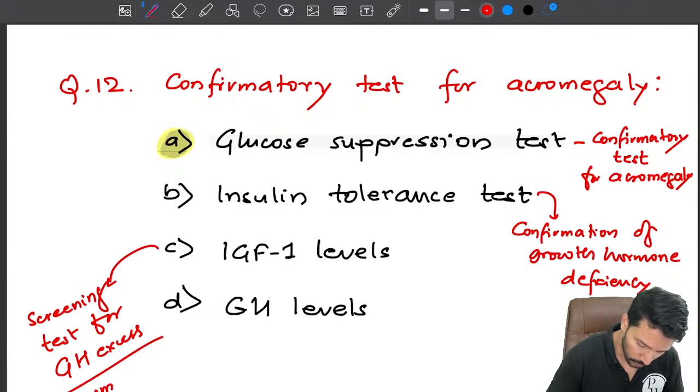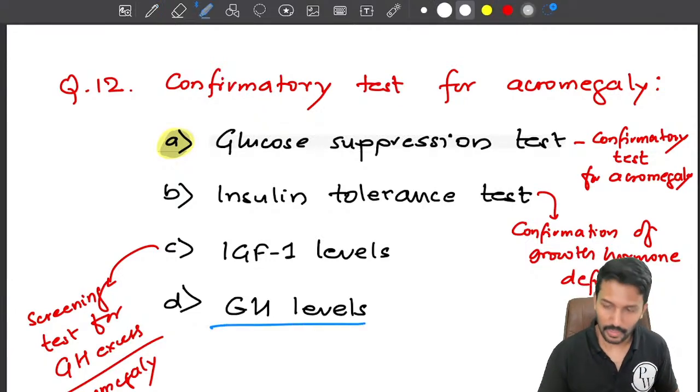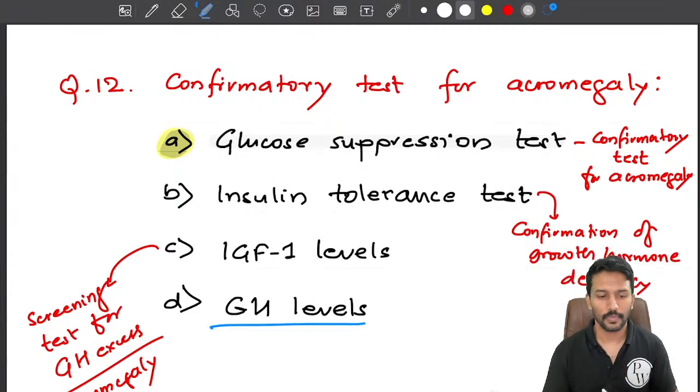So the screening test for acromegaly is IGF-1 level, the confirmation test is glucose suppression test, and because growth hormone levels keep fluctuating, we do not use it as a routine investigation for diagnosis of either deficiency or excess.